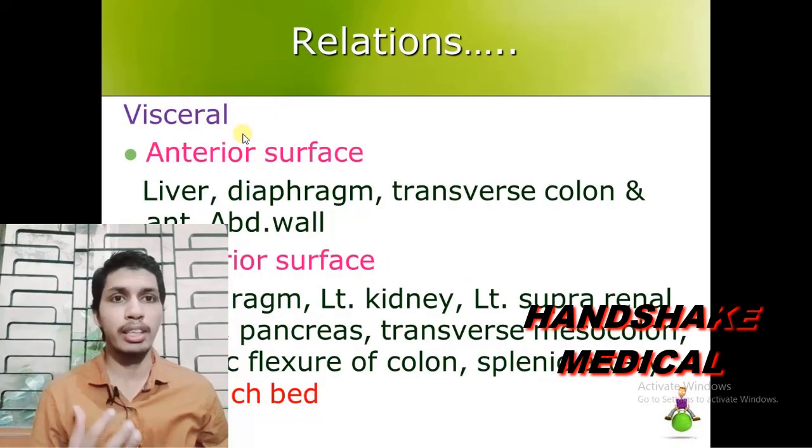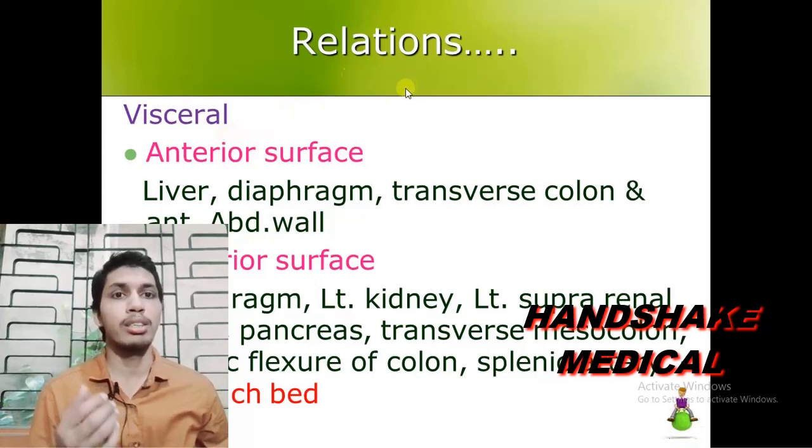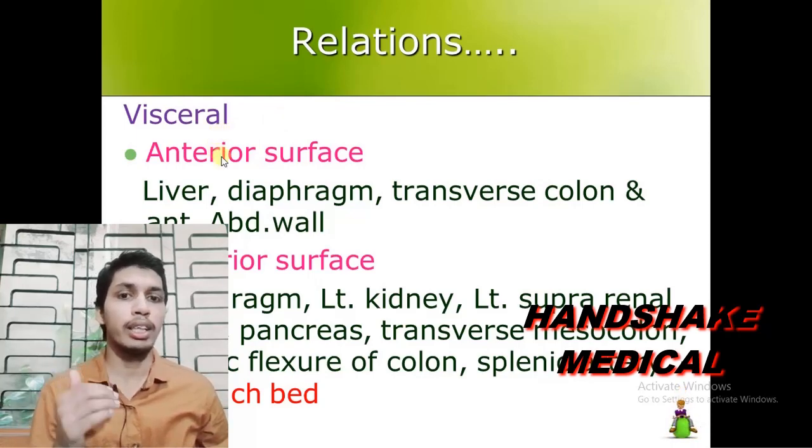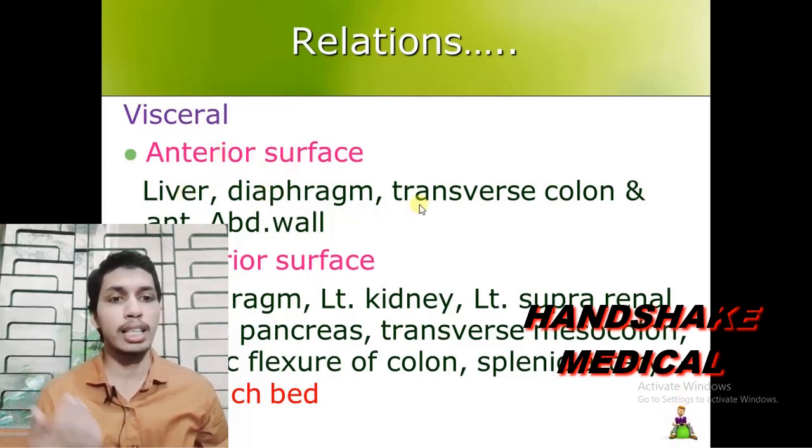In visceral relation we study the viscera related to the organ which we are studying. Here we are studying the stomach. So the organs or structures related to the stomach we study in the visceral relations of the stomach. We study the viscera associated with the anterior surface of the stomach. There we study the liver, diaphragm, transverse colon and the anterior abdominal wall.